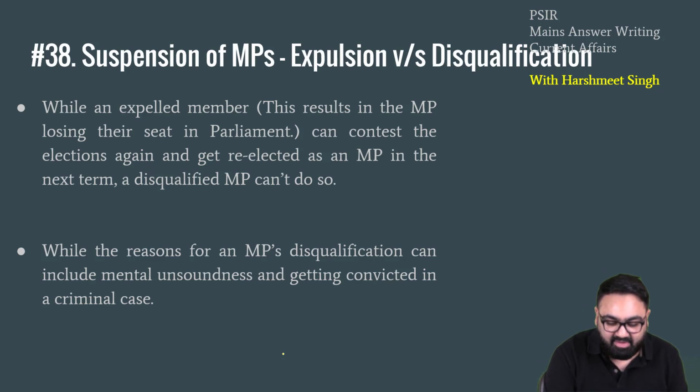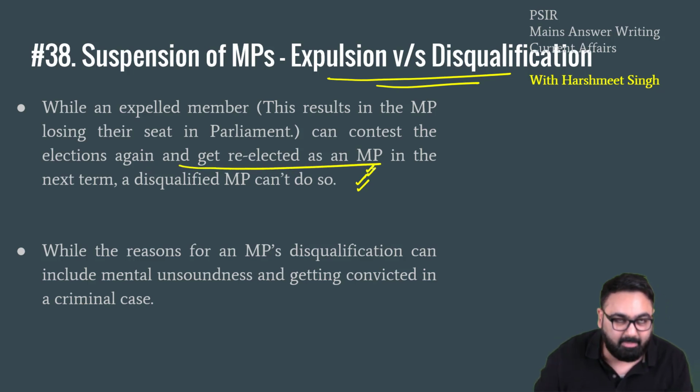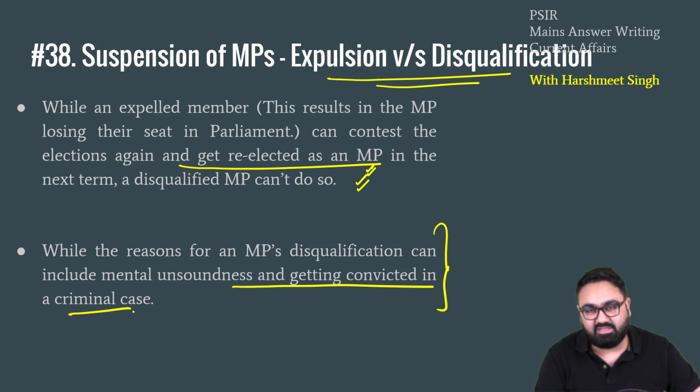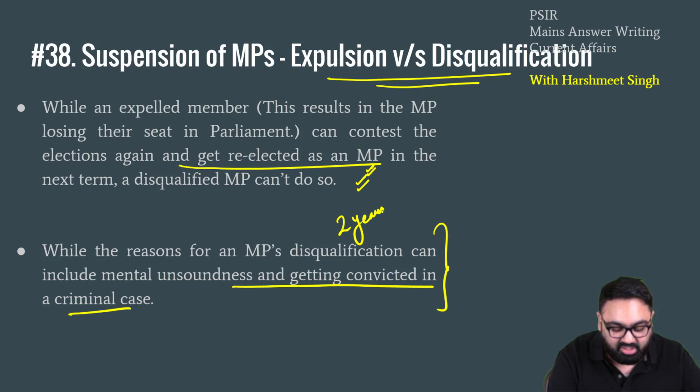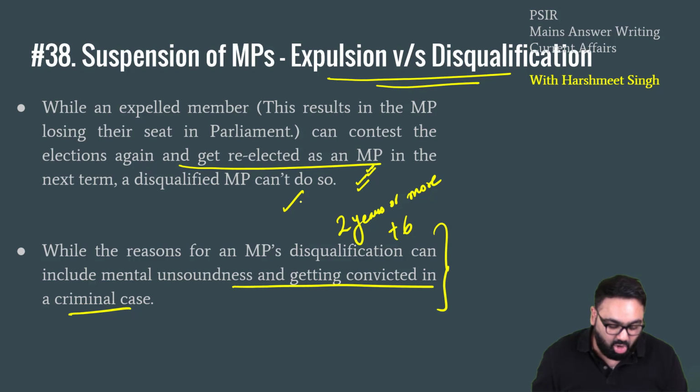Also, there is a difference between expulsion and disqualification. For example, a member of parliament that has been expelled can contest the elections again and can come to the parliament after winning the elections. But if they have been disqualified, then they can't fight elections for a specific time period. For example, we just discussed, if a member of parliament is given 2 years or more of jail term, then they are disqualified for 2 plus 6 years. Expelled members can contest the elections once again as soon as possible. They can come back, but disqualified members cannot come back for a certain time period.